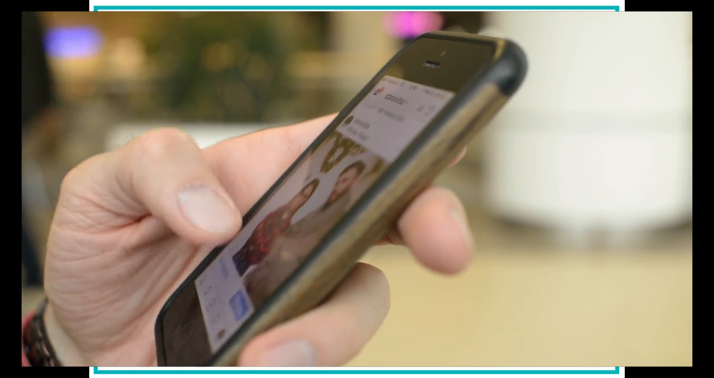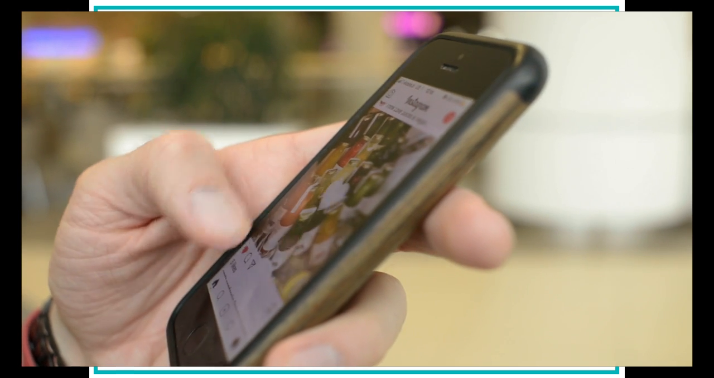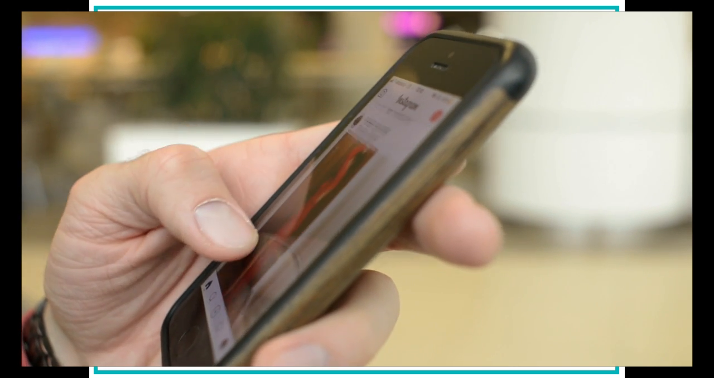If you are like me, you are on your phone way too much, using different apps. Sometimes my thumbs even start to hurt.